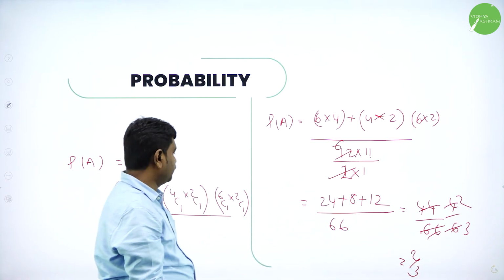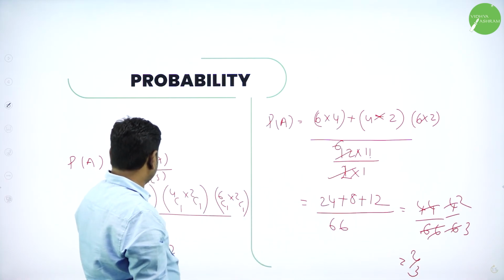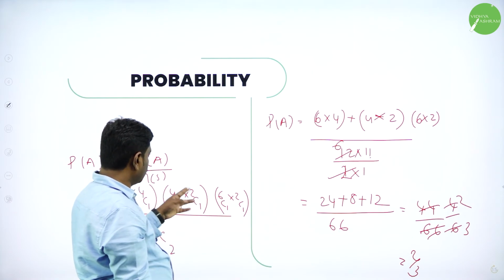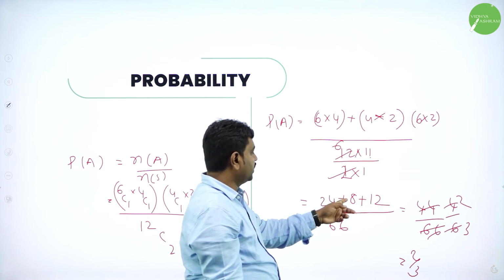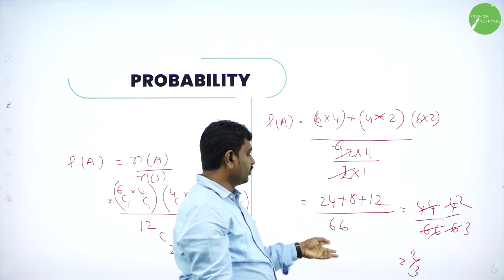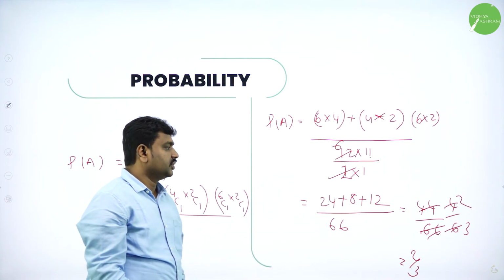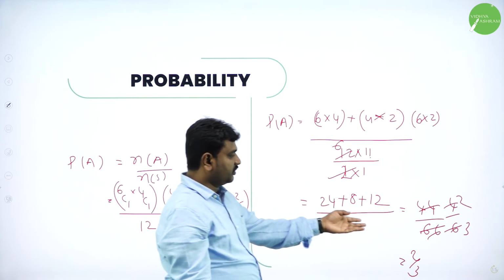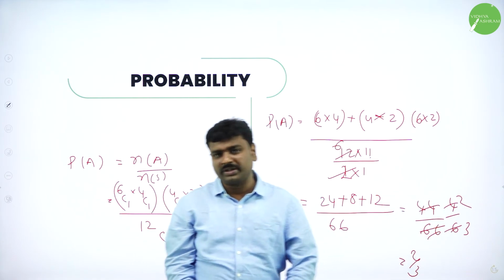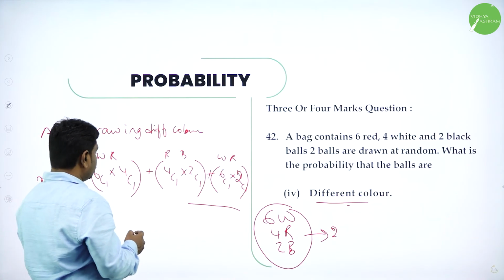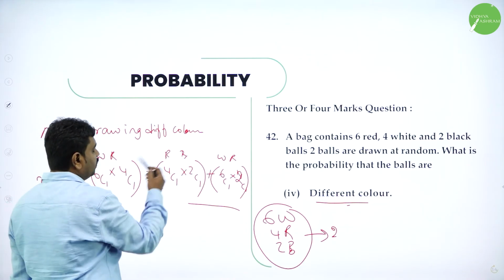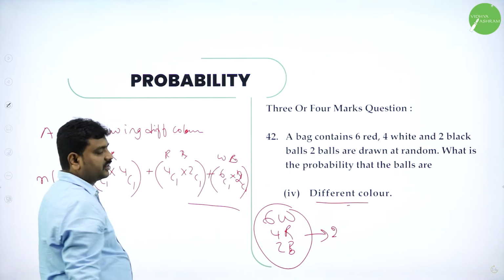Hope all of you got this. Here 6 fours are 24. Here 4 twos are 8. Here 6 twos are 12. So simplify that: 12, 8, 20, 20 plus 24 is 44. 44 divided by 66. 11 fours are 44, 11 sixes are 66, 2 twos are 4, 2 threes are 6, so 2 by 3 is the probability. See here, different colors means what? One white, red, or red and black, white and black. These are the possibilities.